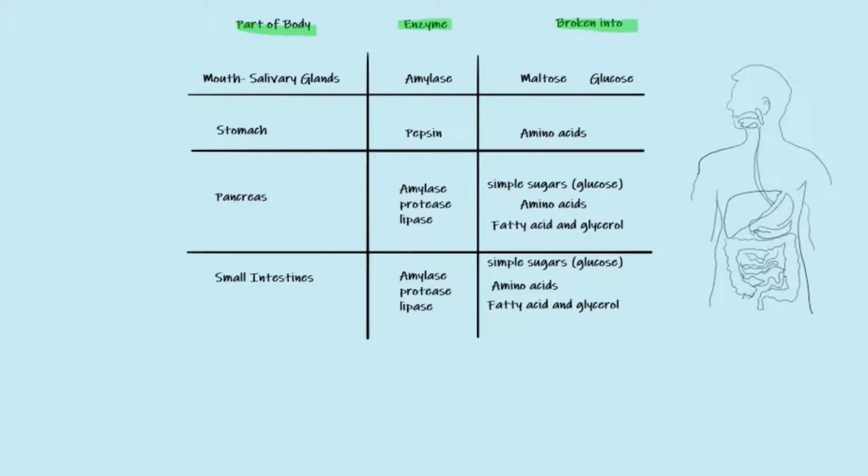So let's start with the mouth. In the mouth you have the salivary glands, which produce the enzyme amylase. Amylase breaks down the starch into maltose and then eventually glucose. In the stomach you have an enzyme called pepsin, which breaks down the proteins into amino acids. In the pancreas you have amylase, proteases and lipases, which break down the food molecules into further smaller molecules.